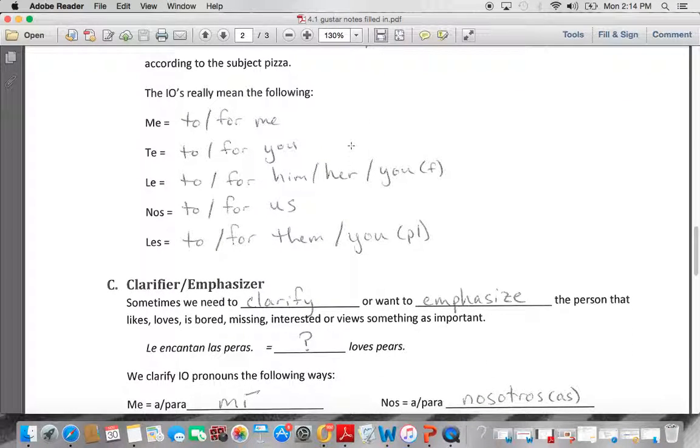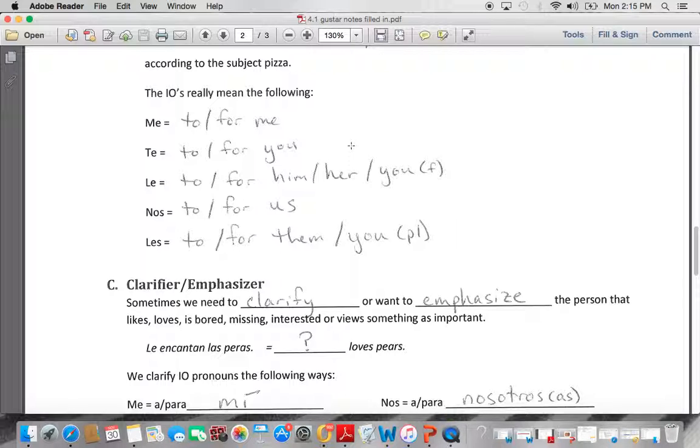The IOs mean the following. Me actually means to me or for me. Te means to you or for you. Le means to him or for him, to her or for her, to you formal or for you formal. Nos is to or for us, and les is to or for them or you all.